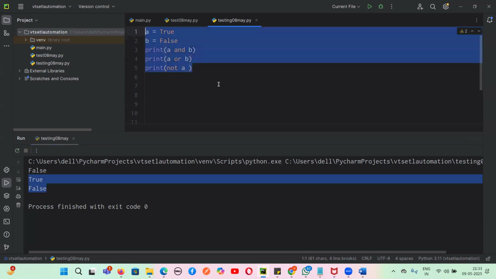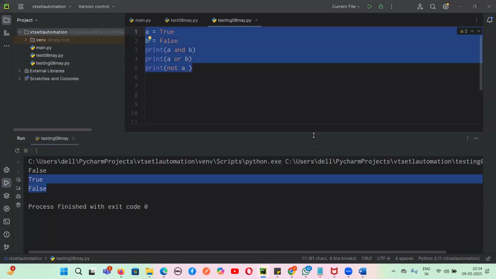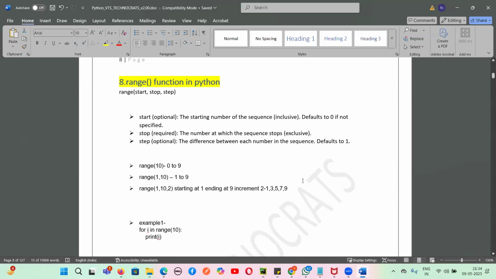Are you clear with these statements? Logical operators, guys, are you clear? Yes or no? Clear, Satish? Clear, Mukesh? Yes, clear or no, Vikram? Yes, clear. Good, guys.